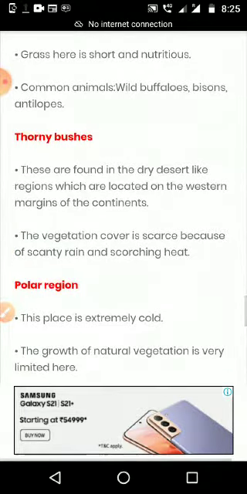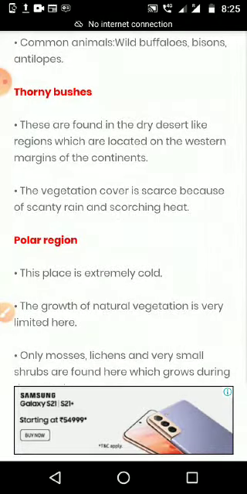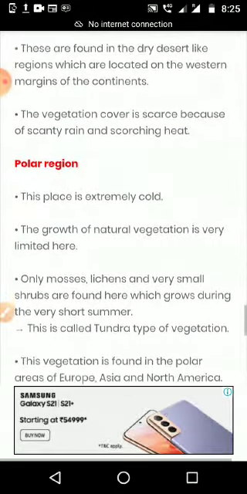Then thorny bushes. These are found in dry desert-like regions which are located in the western margins of the continent. The vegetation is sparse because of the scanty rain and scorching heat. We know cactus-like plants only grow in the desert region.